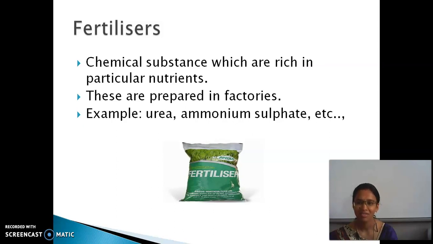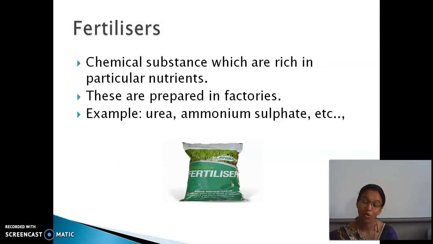After that we have seen they are divided based on the nutrition which they give to us. Then what are the steps involved in agricultural practices? The first step is soil preparation, sowing of seeds, and then manures and fertilizer.